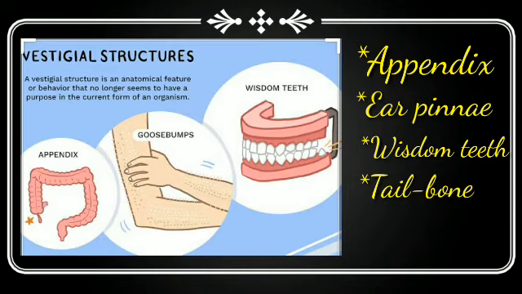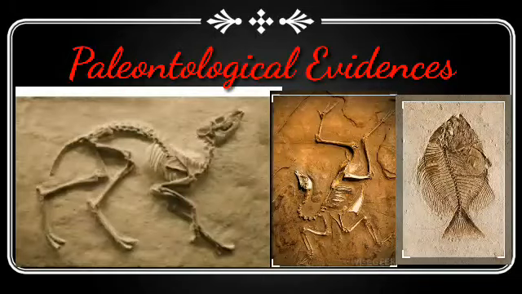The appendix does not take part at all in the functioning of our body. Ear pinnae, we are not able to move. In animals, you saw that they move them just to move flies away from them. Wisdom teeth are just called wisdom teeth, but they do not have any connection with our wisdom. Some people say you got wisdom, that's why the teeth have grown, but actually that is not a fact. The next evidence we have to learn is the paleontological evidence, the study of the fossils of animals and plants.